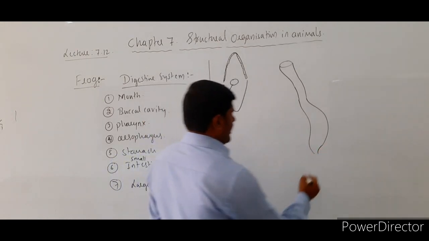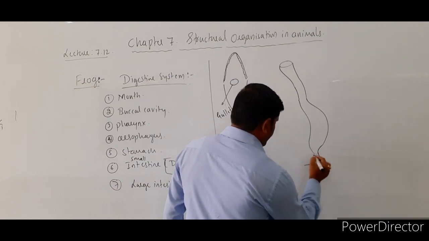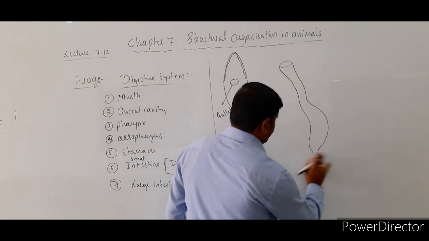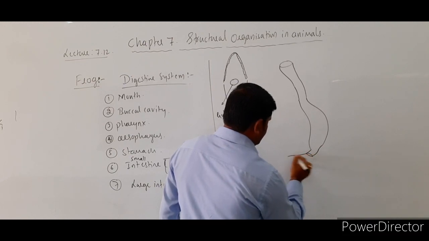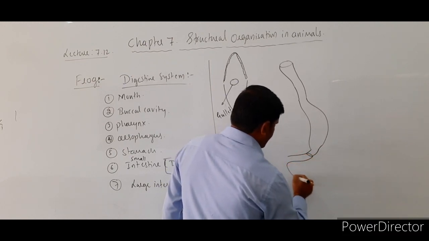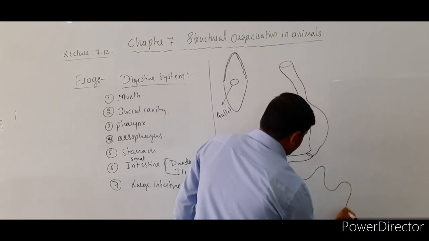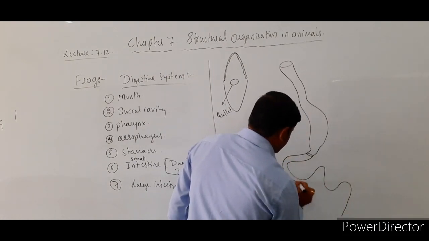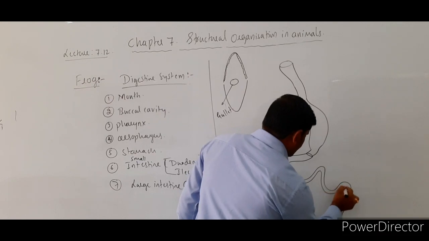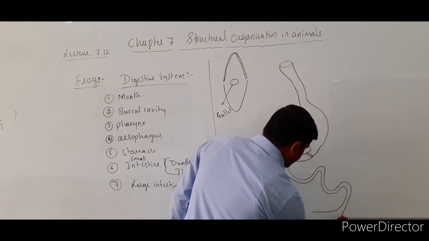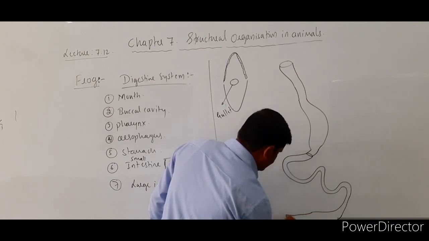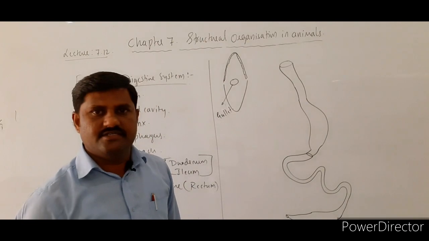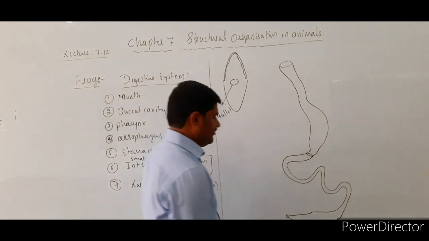After the stomach, the next important point is the duodenum. This is the duodenum, and the highly coiled structure is the ileum, and it is followed by the last structure, this is the rectum. The large intestine is indicated by the rectal part, right?